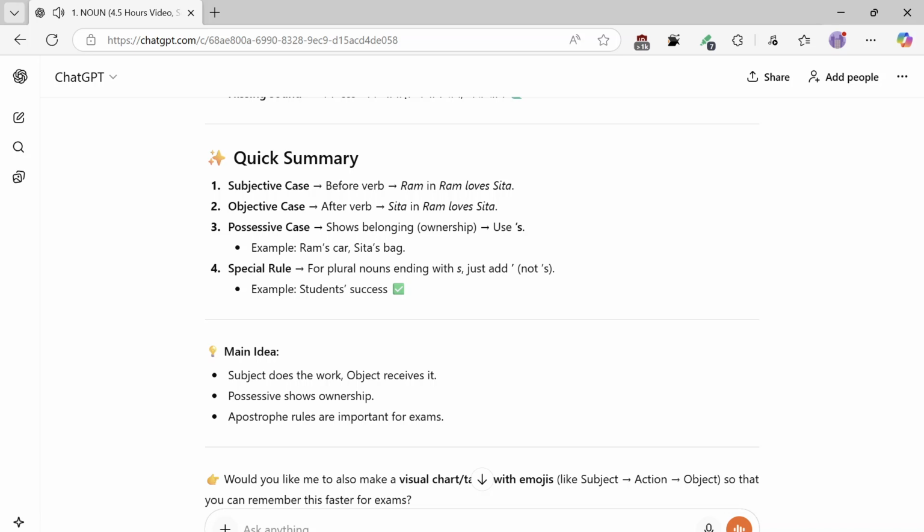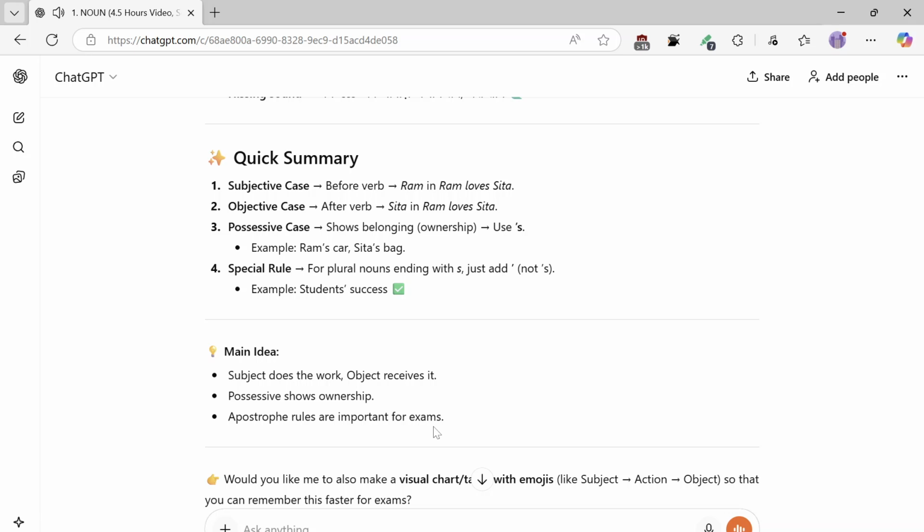Example: Ram's car, Sita's bag. Number 4, special rule: for plural nouns ending with s, just add an apostrophe, not another s. Example: students' success, the main idea. The subject does the work, the object receives it. Possessive shows ownership. Apostrophe rules are important for exams.